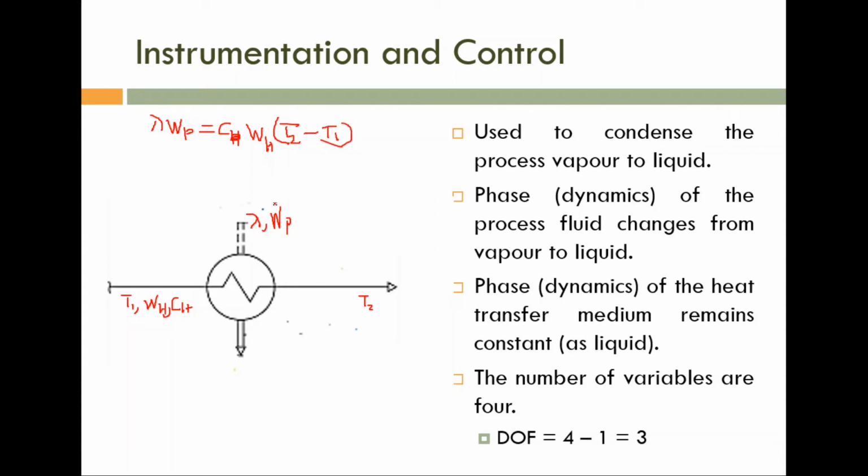The variables are Wp, T1, Wh, T2. So four independent variables are there, and one process equation is there. So the degrees of freedom is 3. So this is the condenser. Now we are going to discuss the control of the condenser.